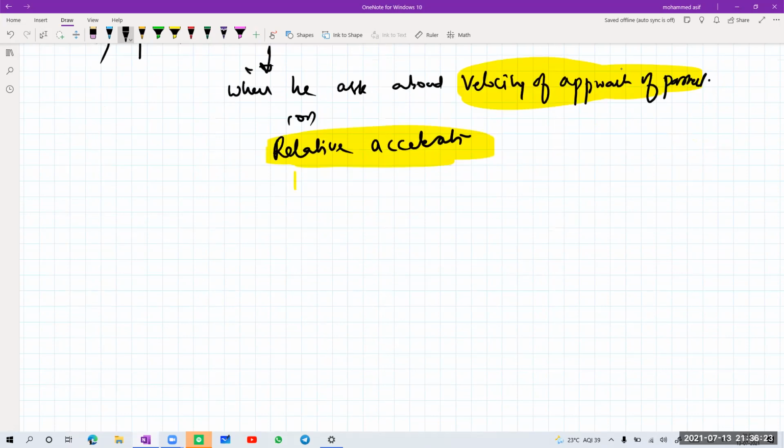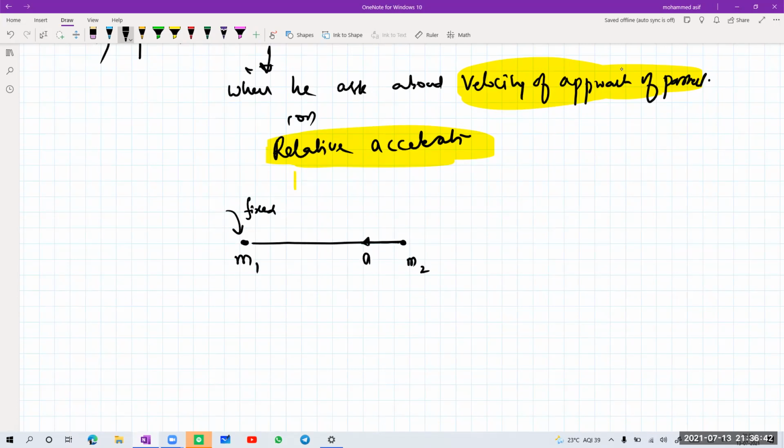Yes, sir. Now in this one, I'll take the diagram. This is a particle of mass M1, and this is another particle of mass M2. Now I'll keep M1 fixed, and make this particle move towards it.